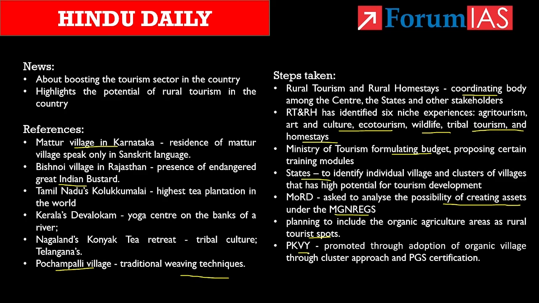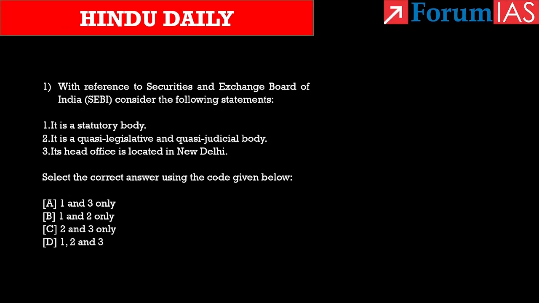In this article, we saw the need and the potential that India has in transforming rural terrorism and the steps that are taken by the government, and also about the Paramparagat Krishi Vikas Yojana. So with this, let us close the news articles discussion for the day and move to the prelims and mains question discussion. Now coming to the first prelims question, with reference to Securities and Exchange Board of India, consider the following statements.